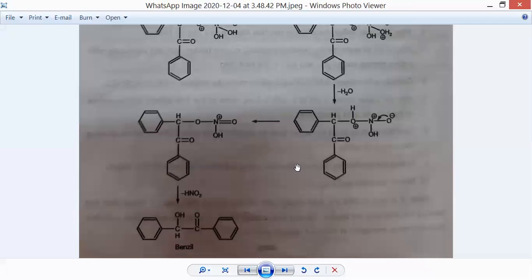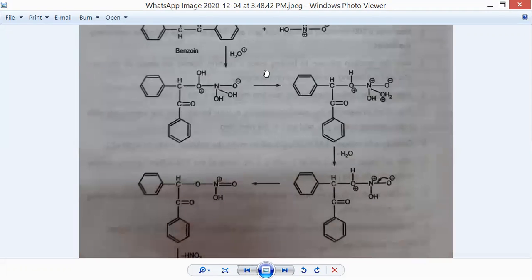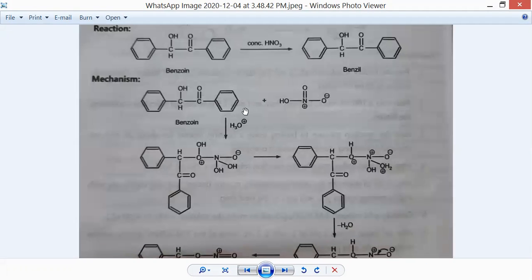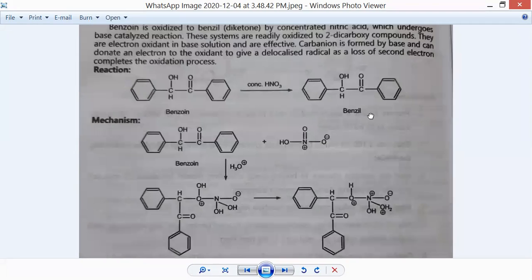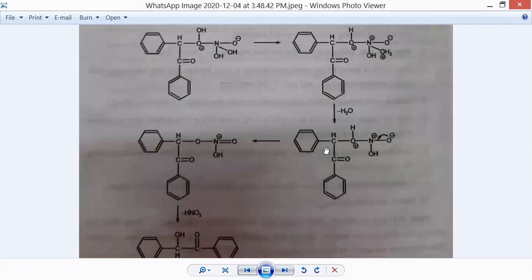So simply there is an attack of nitric acid as an oxidizing agent. It will attack this carbon atom bearing the hydroxyl functional group. Conversion of this hydroxyl functional group into ketone is done by removal of a water molecule and nitrous acid.